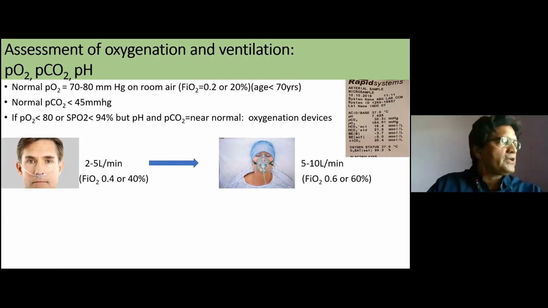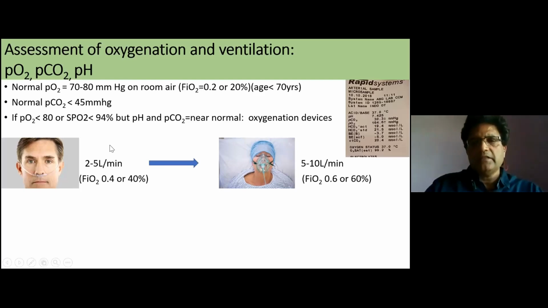We can continue, and also ask the patient to do incentive spirometry. But if he or she is not able to maintain, we can switch over to the oxygen mask, which gives 0.6 or 60%.